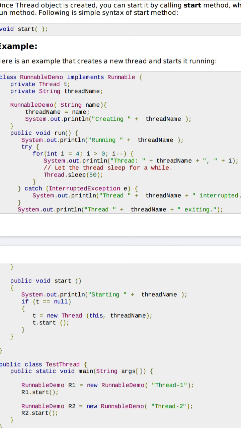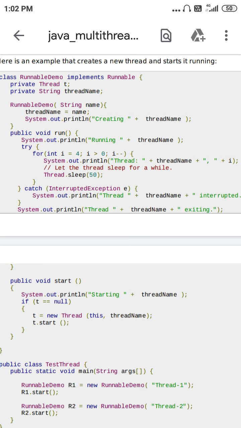After that, here is the catch block. If any interruption comes in the try block, then it will be caught through this catch block. After that, the thread will be exiting.